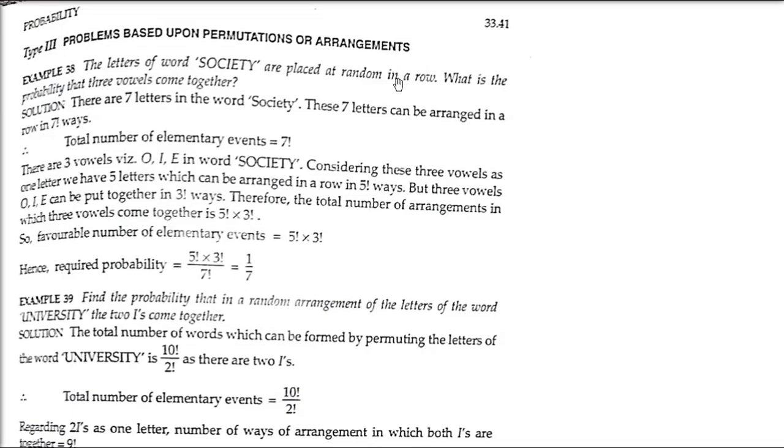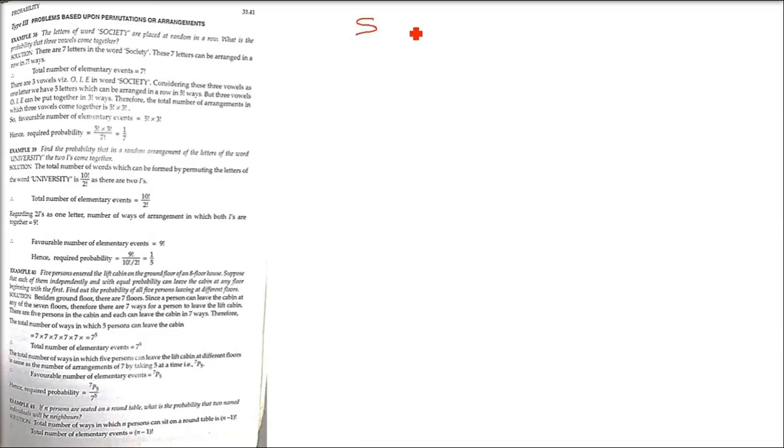So the letters of the word SOCIETY are placed at random in a row. What is the probability that the 3 vowels come together? Okay, let us see here. Let us write SOCIETY first. This society is a word which has meaning, but the letters can be in any form, in random.